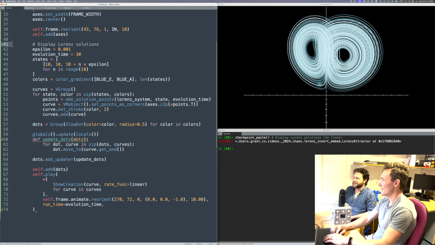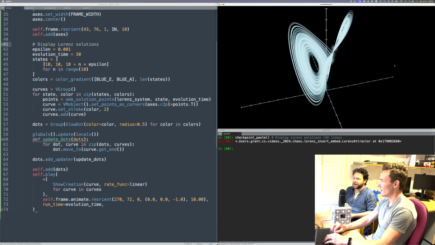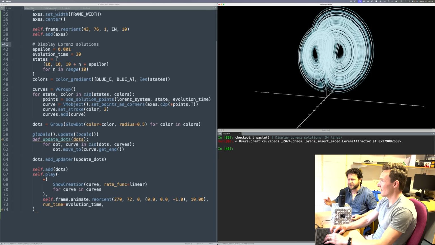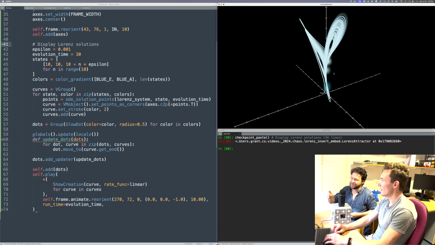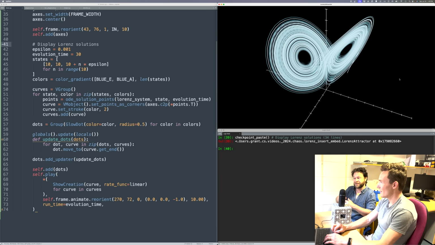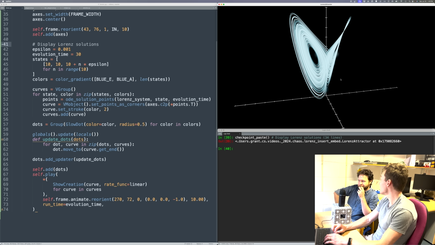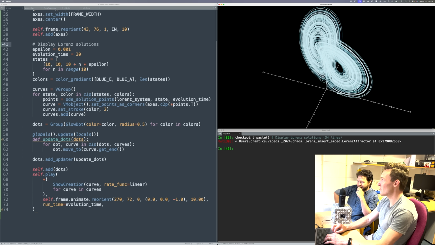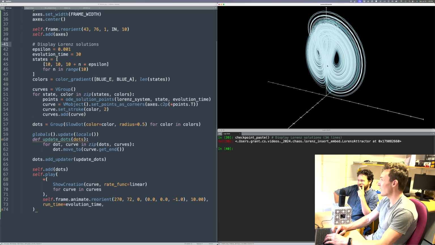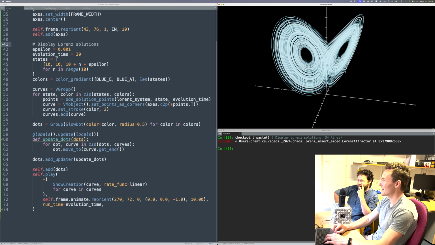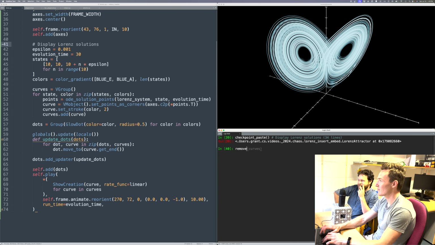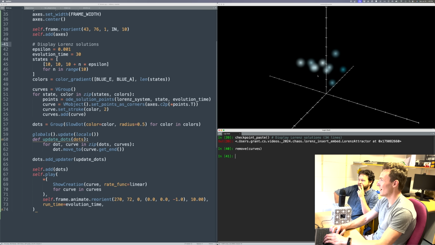I often feel like there's a contradiction inherent in trying to describe chaos to someone, because you say chaos is when it's unpredictable, and yet at the same time it is predictable, and there's this strange attractor. So it's the fact that both are happening. Yeah. And you know that it's going to be on this subset of R3. It's going to get really close to that subset. Where on that will it be? Well, we just had 10 starting conditions that were really close to each other. And if we remove the curves and just see the dots, they're all over the place.